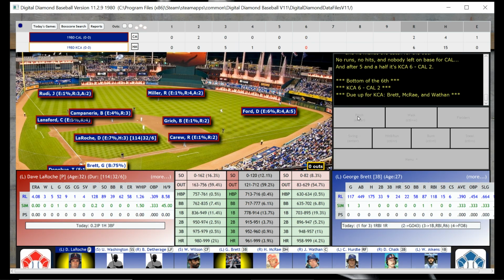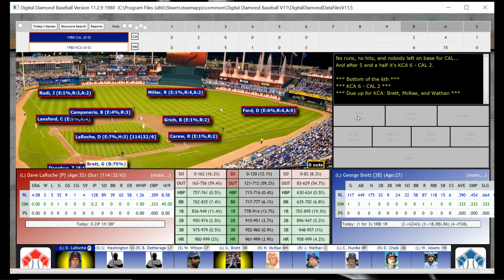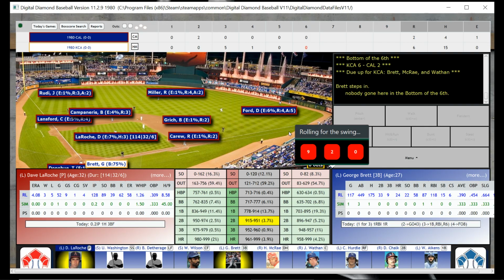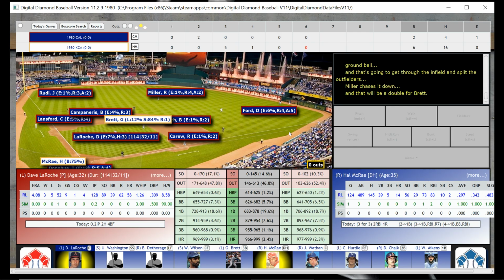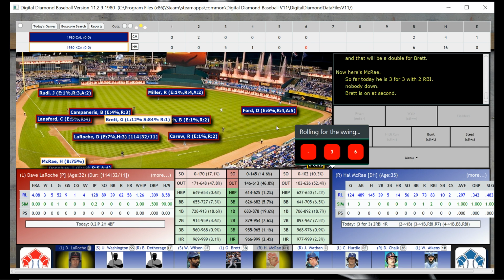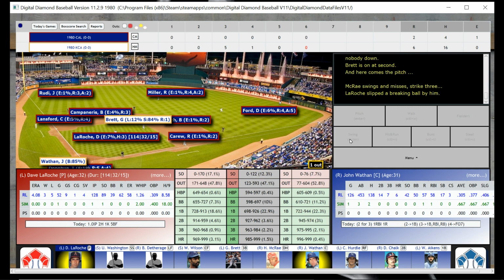And we're leading off with our .390 hitting man, George Brett. LaRoche is still out there for the Angels. We're going to swing away, of course, with a .390 man, and he's going to hit a double. And he's down at second with Hal McRae up. And really, you don't sacrifice with any of these guys because they're all good hitters, but McRae does strike out. So there's one down. Could have made that a productive out, maybe with a sacrifice, but I didn't want to do it.